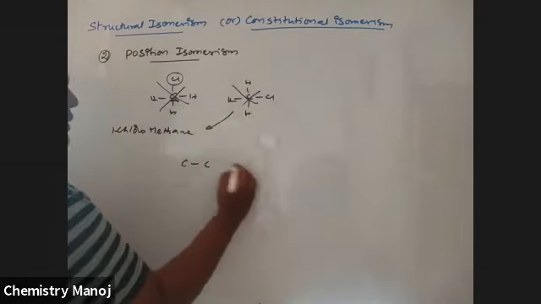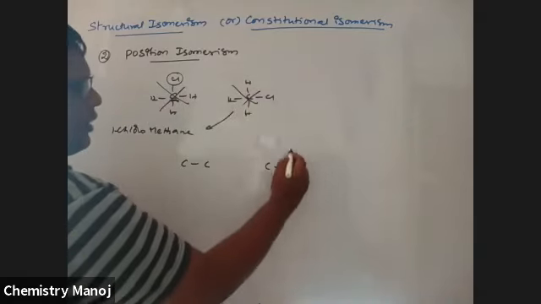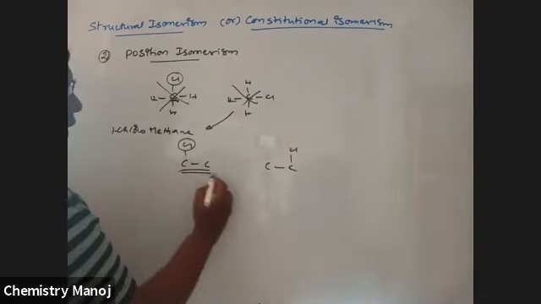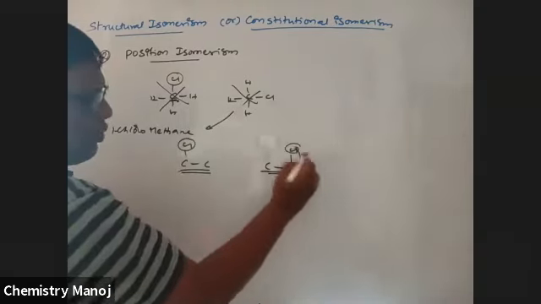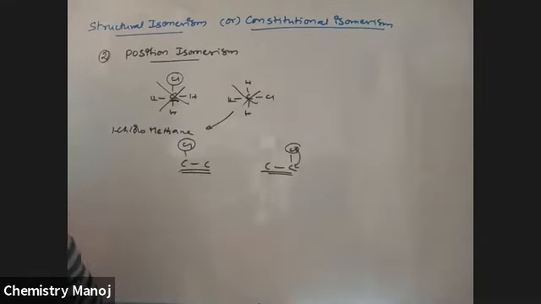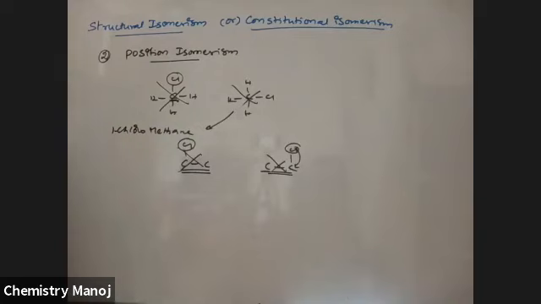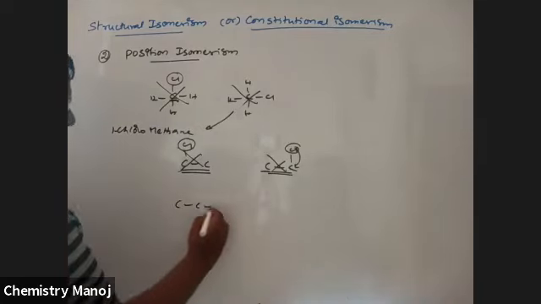Next is two carbons. Here chlorine is there, here chlorine is there. What is the name of this compound? 1-chloroethane. What is the name of this compound? 1-chloroethane, not 2-chloro. That means here also position is not changed. Now I am taking three carbons.